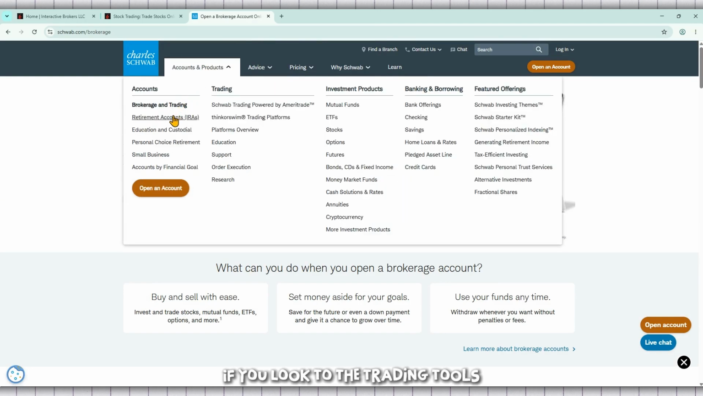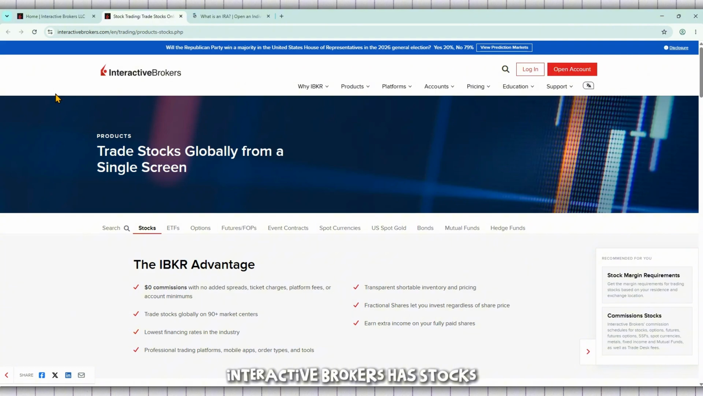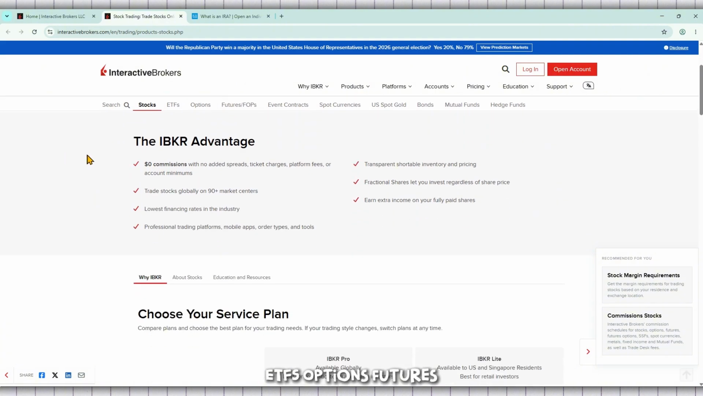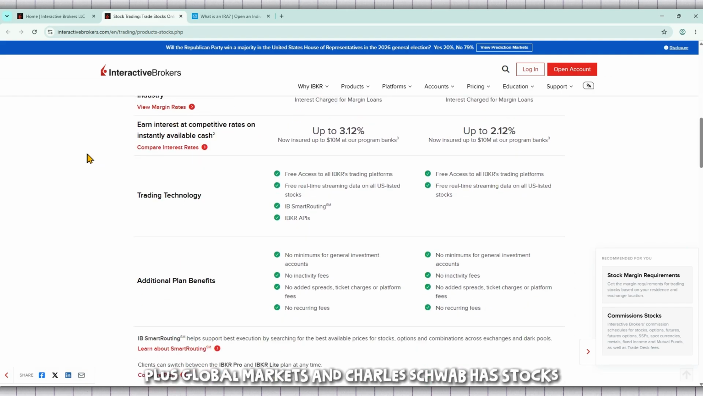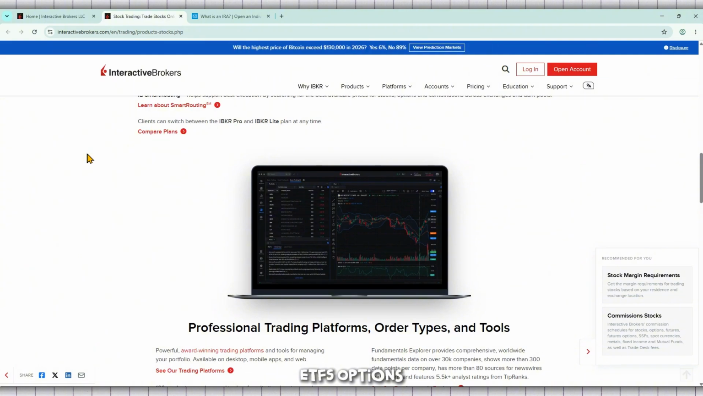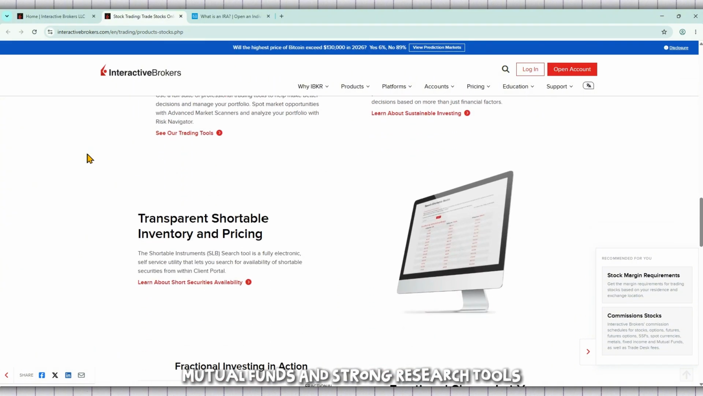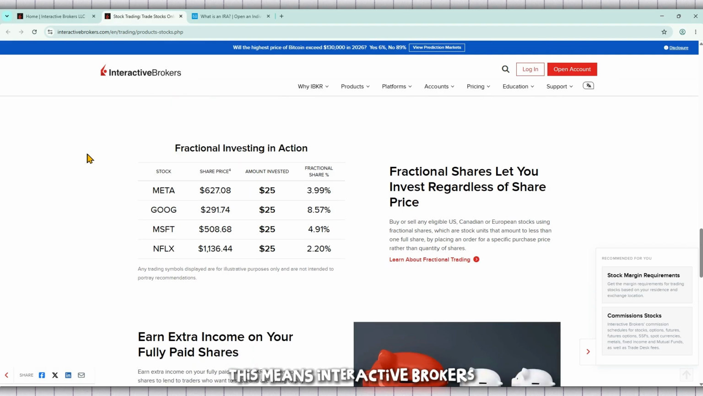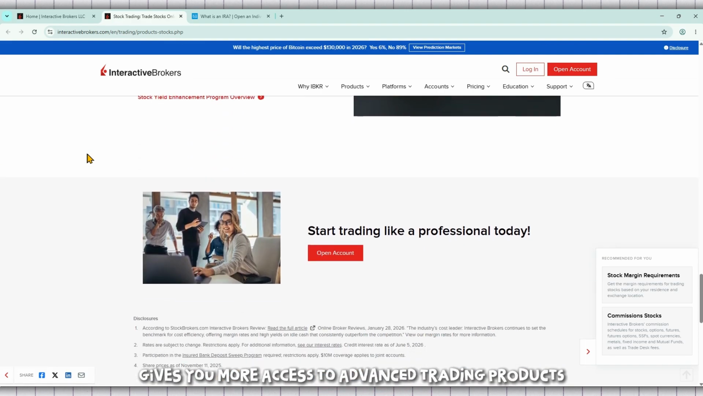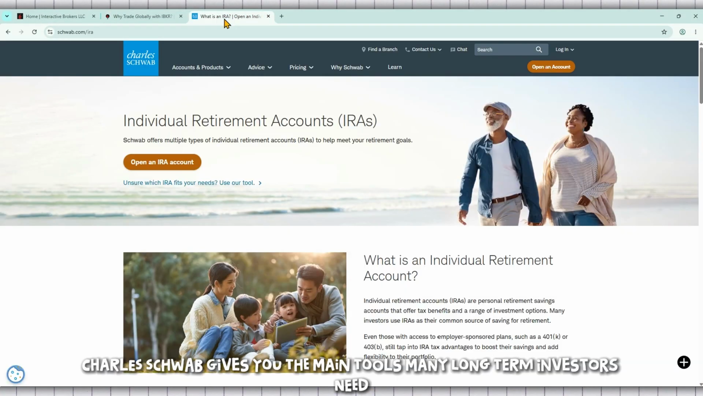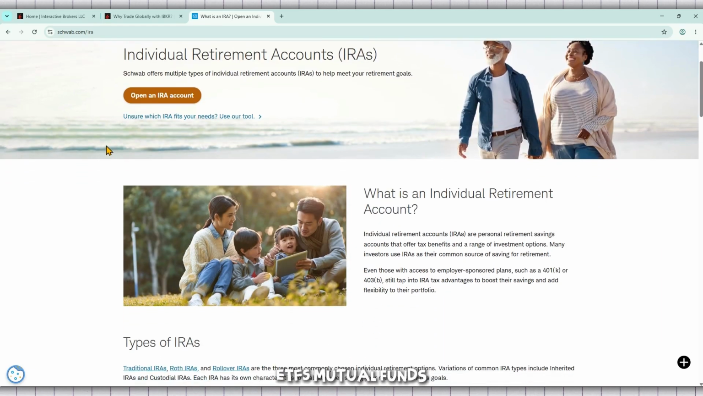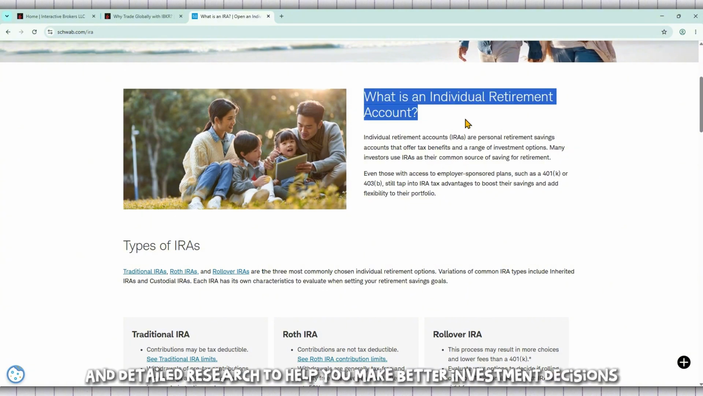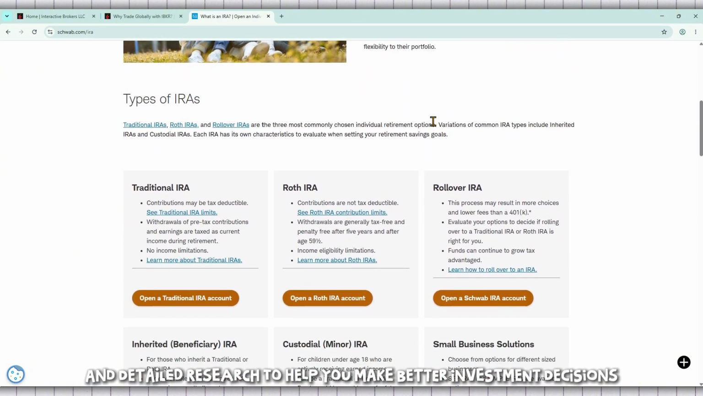If you look to the trading tools, Interactive Brokers has stocks, ETFs, options, futures, forex, bonds, plus global markets. And Charles Schwab has stocks, ETFs, options, mutual funds, and strong research tools. This means Interactive Brokers gives you more access to advanced trading products and international markets. Charles Schwab gives you the main tools many long-term investors need, especially if you want stocks, ETFs, mutual funds, options, and detailed research to help you make better investment decisions.